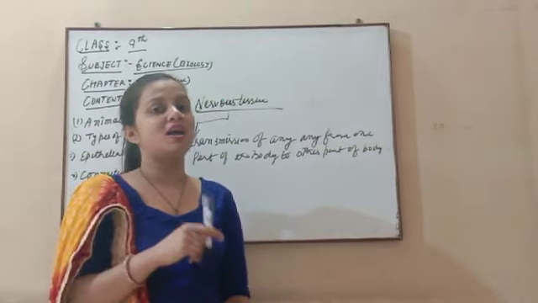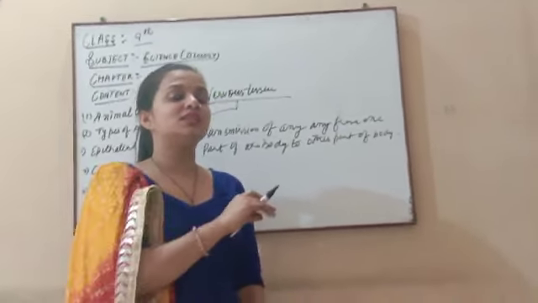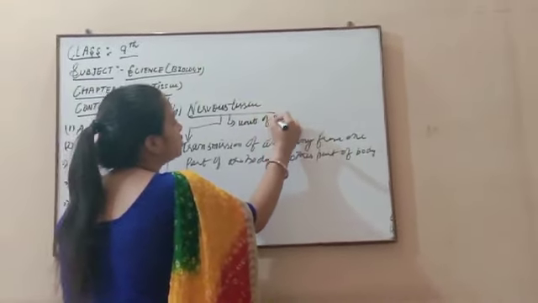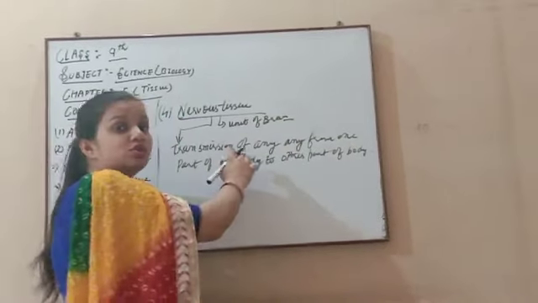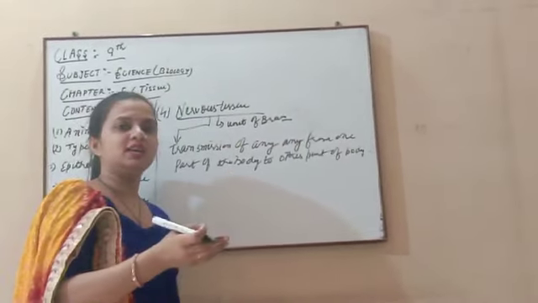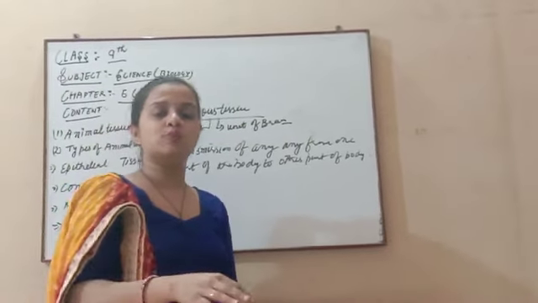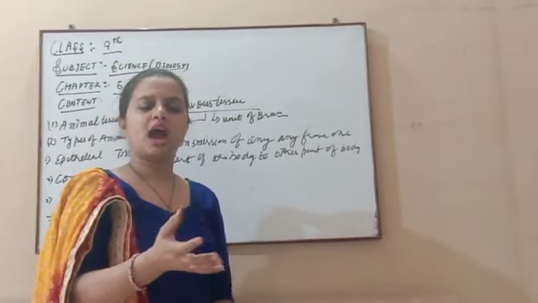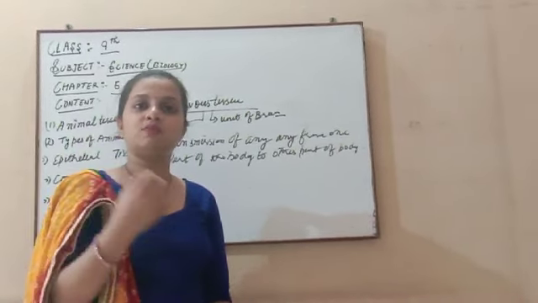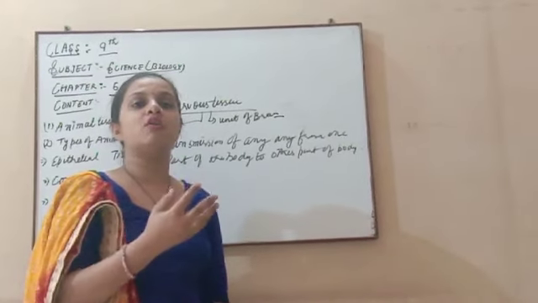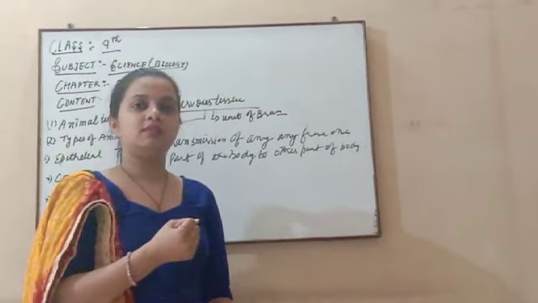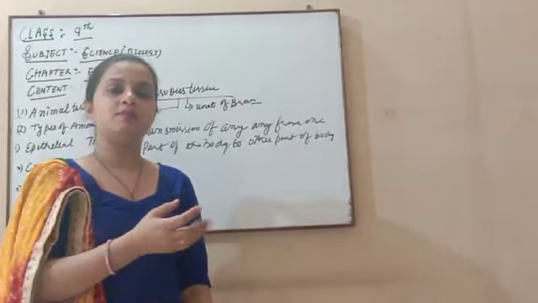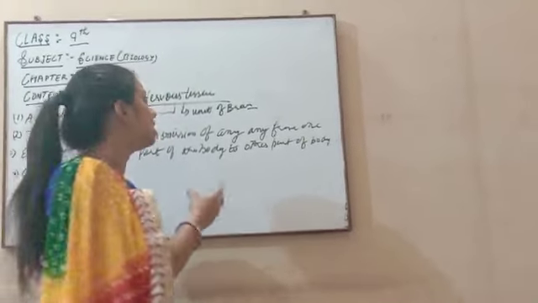Any message which is passed to our brain is carried by this nervous tissue, and this nervous tissue is an important unit of the brain. So any message from any part of the body first goes to the brain. If we touch a hot plate, how do we keep our hand separate from the plate? Because our brain gives a command that this is a very hot plate and we need to keep our hand away from it. So this is done by the nervous tissue.